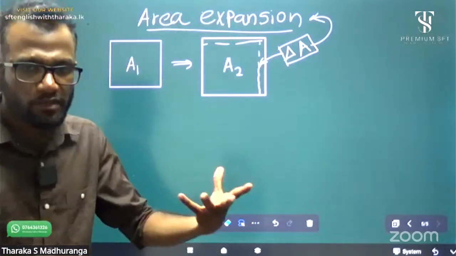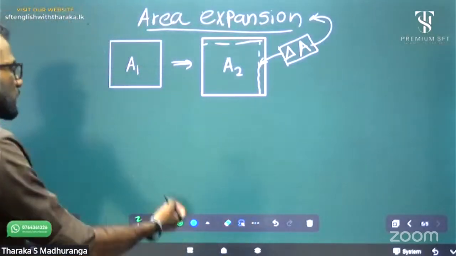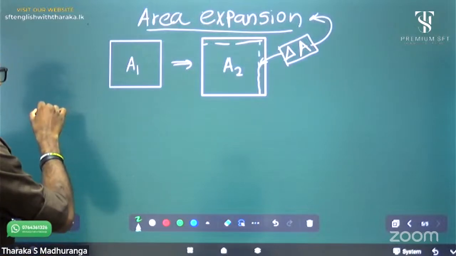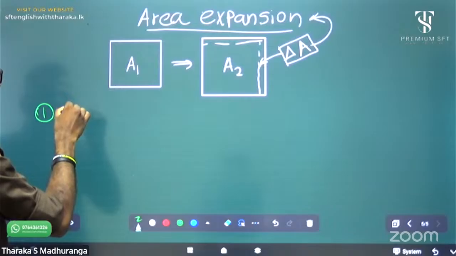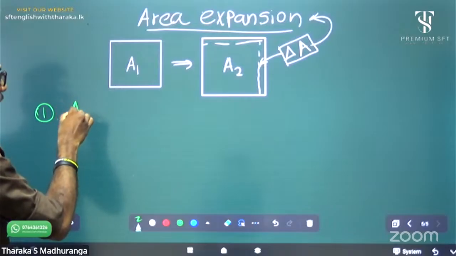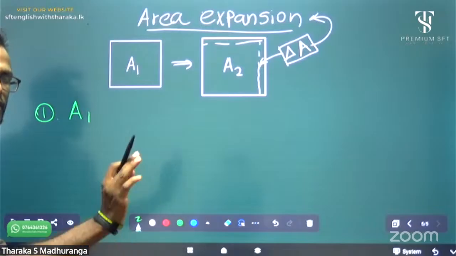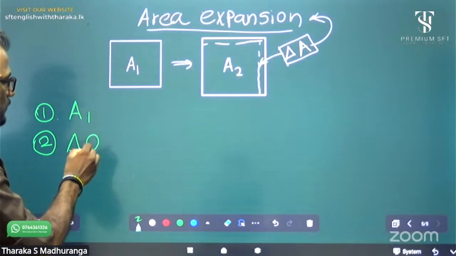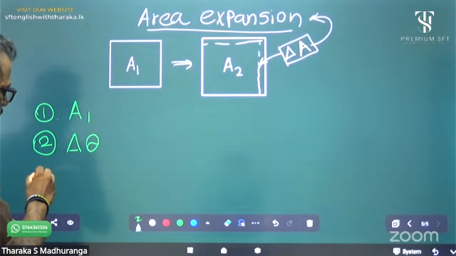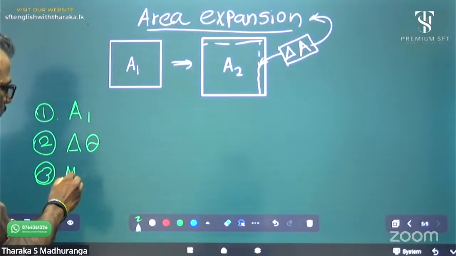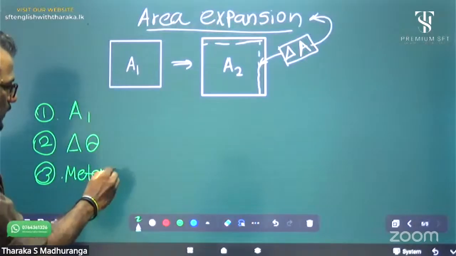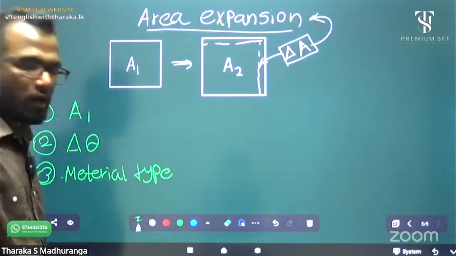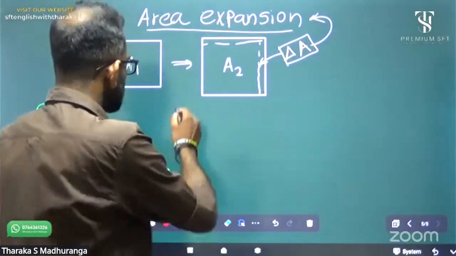For area expansion also, there are three main factors affecting. It is the same as linear expansion. The first one is the initial area, A1, which you already know. The second factor is the temperature difference, delta theta. The third one is the material type or substance type.